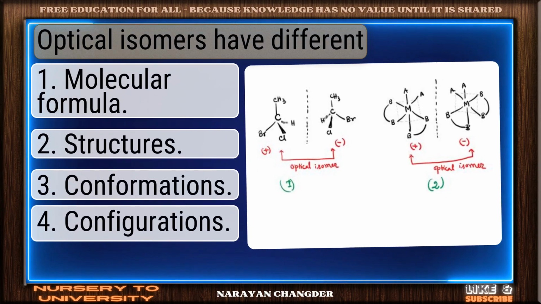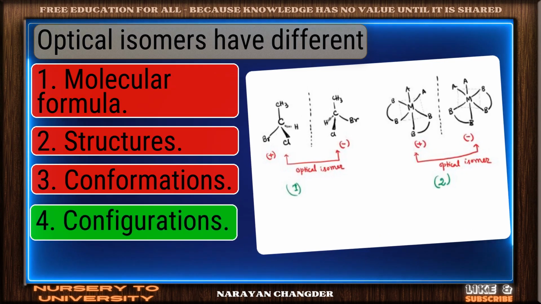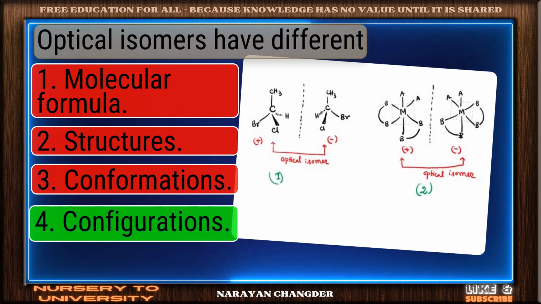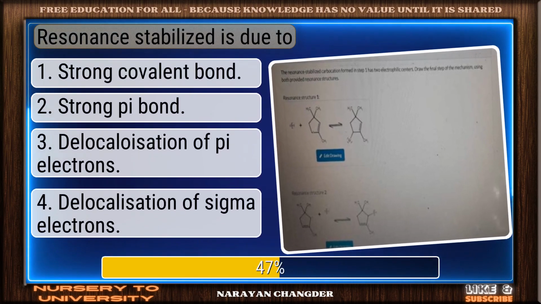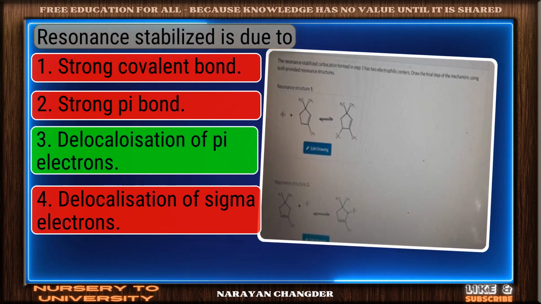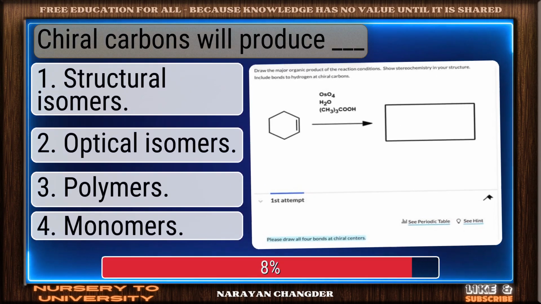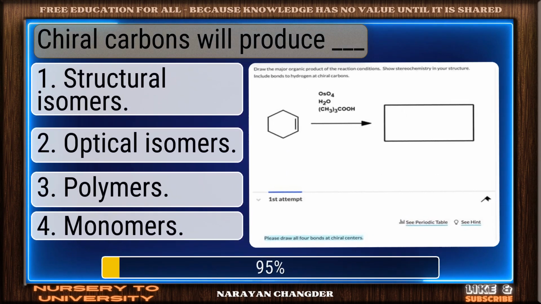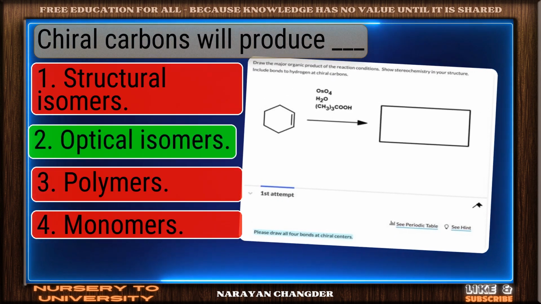Optical isomers have different. Solid response. Configurations is a valid choice. Resonance stabilized is due to. Perfect. Delocalization of pi electrons is the correct choice. Chiral carbons will produce dash. Well done. Optical isomers is the right choice.